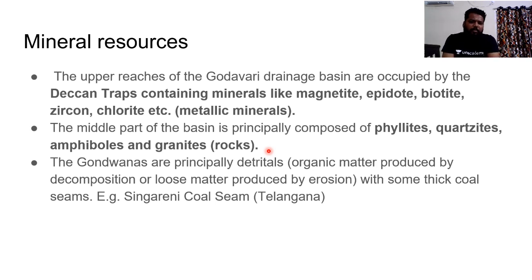In consider the following statements, you may get this. And if you see the Gondwanas in the lower parts, they are principally detritus, that is organic matter produced from decomposition, with some thick coal seams. On the basins of this Godavari river system, you will find huge coal seams like the Singareni coal seam, which is present near the Kottagudem region of Telangana, somewhere on the border between Andhra Pradesh and Telangana. That particular coal base is one of the important coal mines in that region. Hence, it is known for huge amount of coal systems.